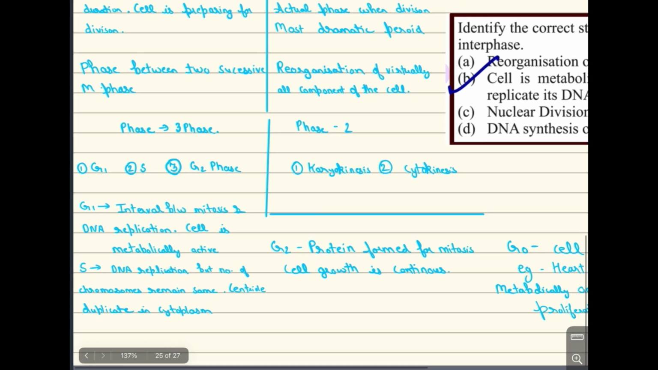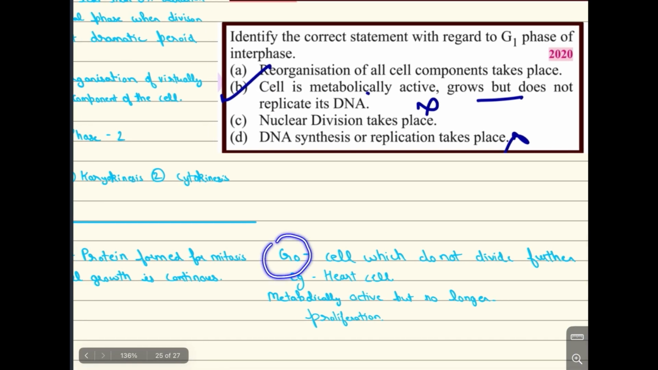Now G1 is the interval between mitosis and DNA replication, and the cell is metabolically active. Mind it, each and every word is very important. Now S is DNA replication, but the number of chromosomes remains the same. The centriole duplicates in the cytoplasm. Now G2: proteins are formed for the mitosis, and cell growth is continuous. One more stage is there that we have not mentioned besides G1, S, G2, that is G0. These are cells which do not divide further, for example heart cells. You know the heart cell is not going to divide further. It is metabolically active but no longer proliferating.